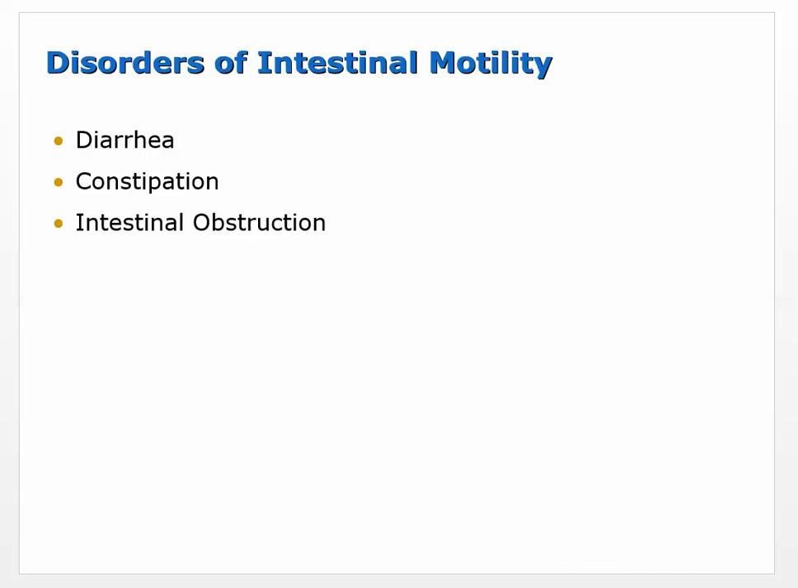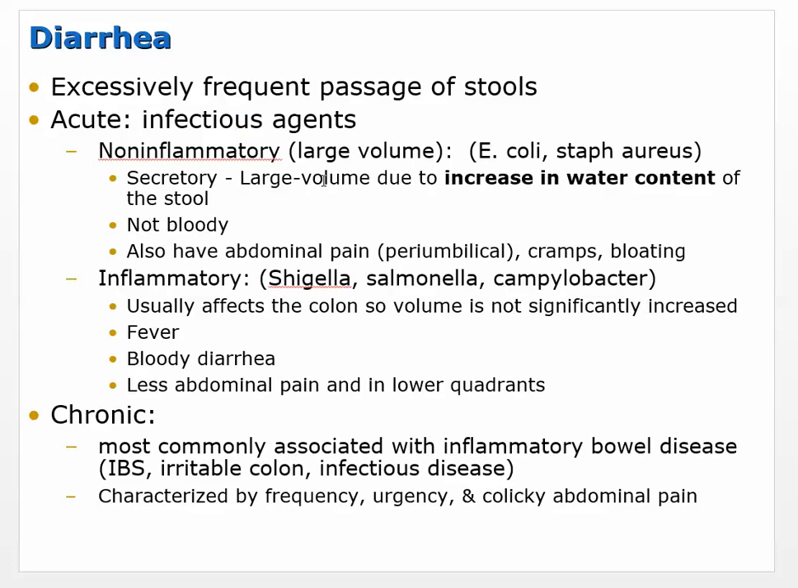Okay. All right. A few more things that we're going to talk about. Disorders of intestinal motility: diarrhea, constipation, intestinal obstruction. We already know what diarrhea is. It's increased bowel movements, usually loose. Constipation is the opposite, slowed down. And obstruction is where things aren't moving through the way they're supposed to. Okay, so first of all, diarrhea.